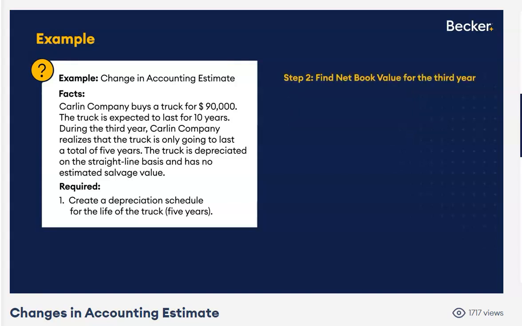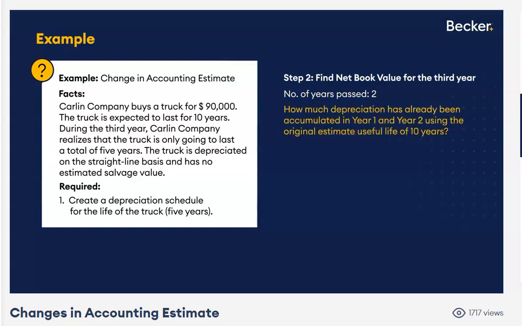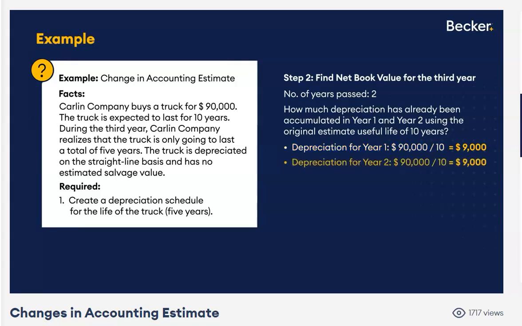Now I need to find the net book value as of the beginning of year 3. 2 years have gone by. How much depreciation has already been accumulated in years 1 and 2 using the original estimate of 10 years? So I take that $90,000 cost, there's no salvage value, divided by the original estimate of 10 years. So in years 1 and 2, we took depreciation of $9,000 year 1, $9,000 year 2.